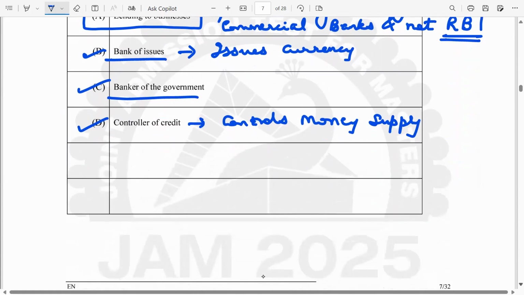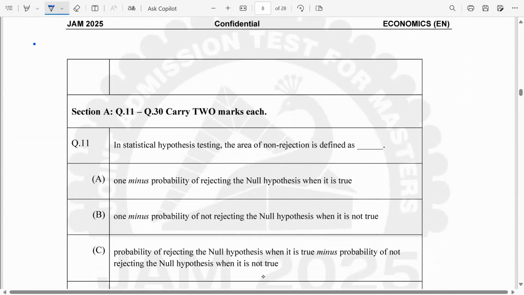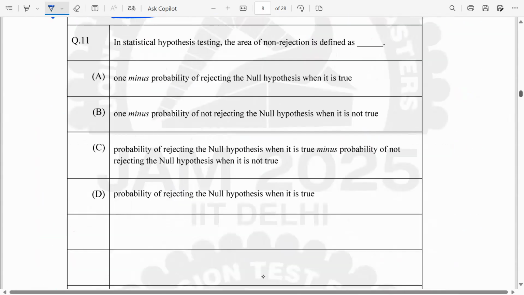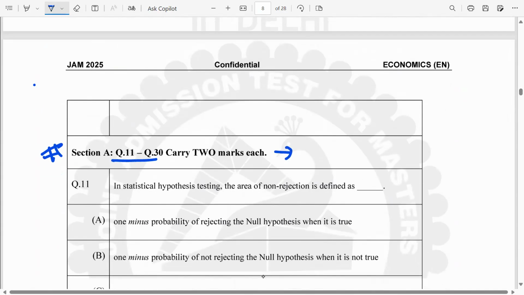So I stop in this particular lecture. In the next lecture, I'm going to start from section A, problems 11 to 30, which are multiple answer questions, MAQ. I hope students have enjoyed this lecture. In the next lecture, we look at problems from question 11 to 30.